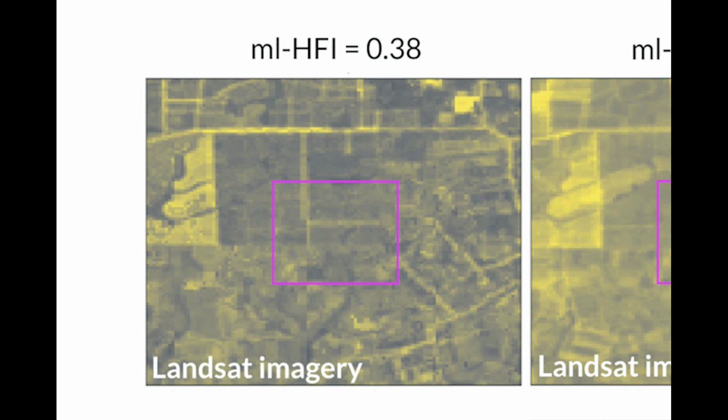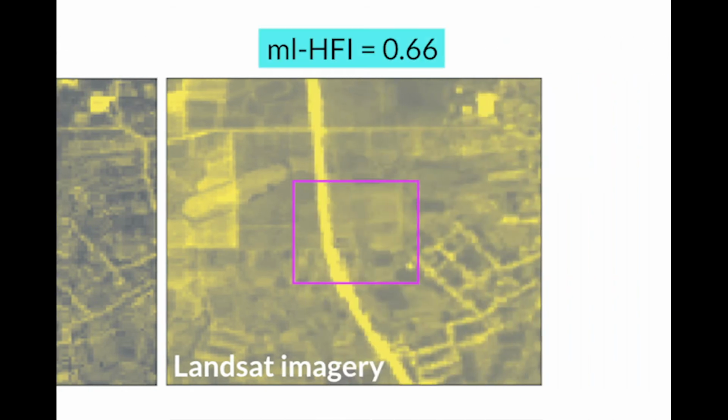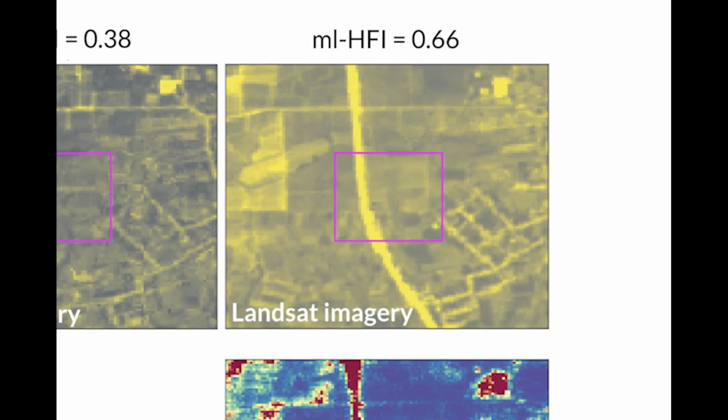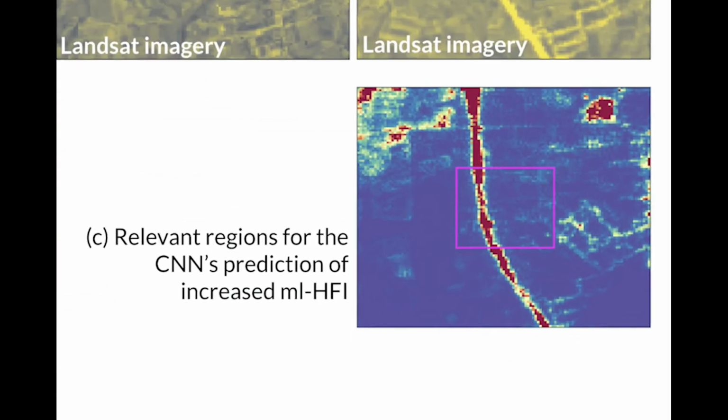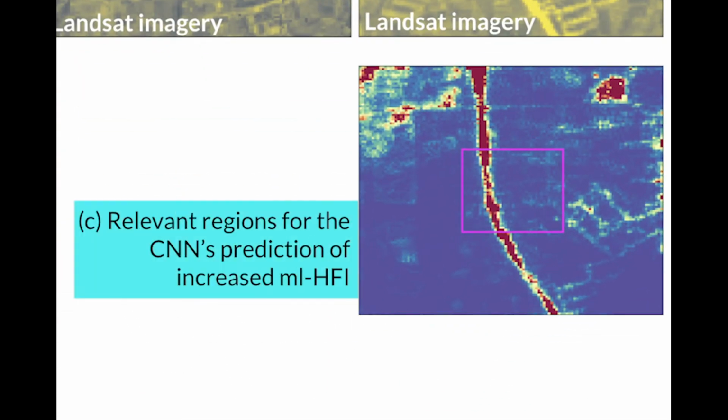Here we see the 2000 satellite image, and here is the corresponding prediction of the human footprint. Now we can see that in 2019, the prediction looks like this. What gives? It turns out that the model was able to successfully interpret what a road looks like and recognize that a new road now passes through this part of Sumatra.